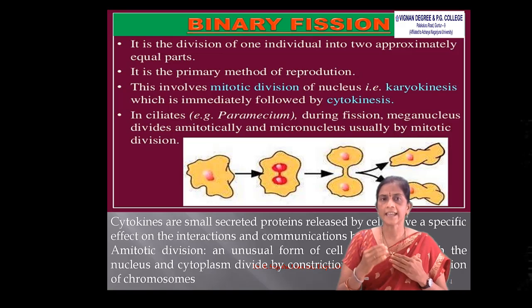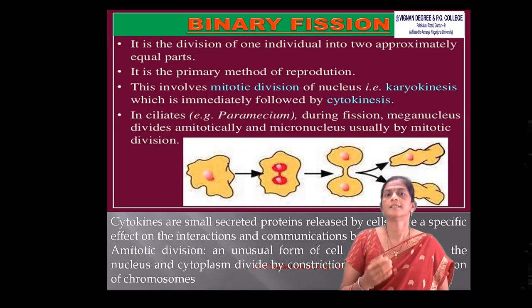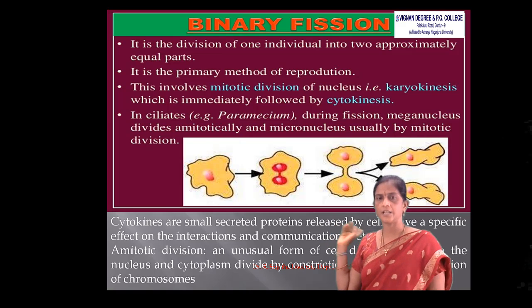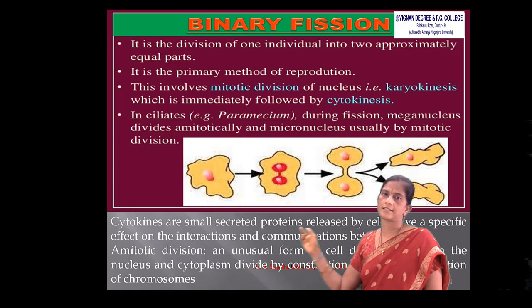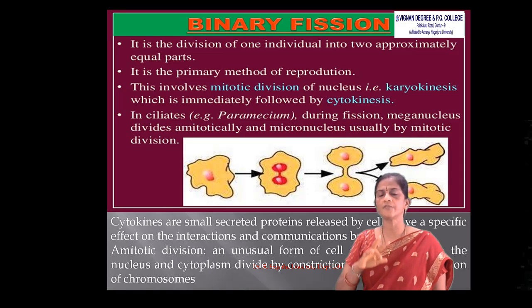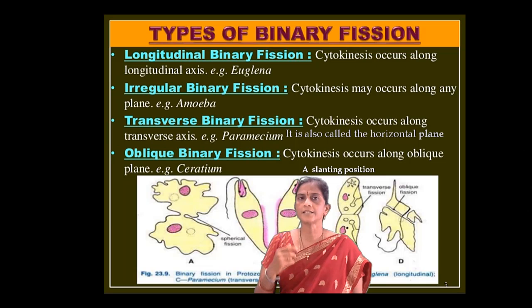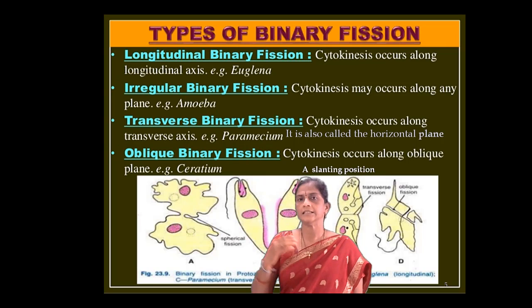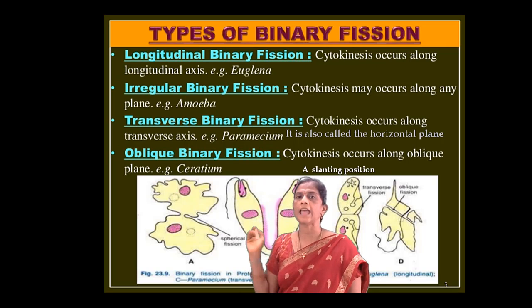Okay, a binary fission example is ciliates. In ciliates, you can see the cilia in Paramecium. Here you can see the case of Paramecium, the division of the cell into equal parts. Next, coming to the longitudinal binary fission. In this, the cytokinesis occurs along the longitudinal axis.